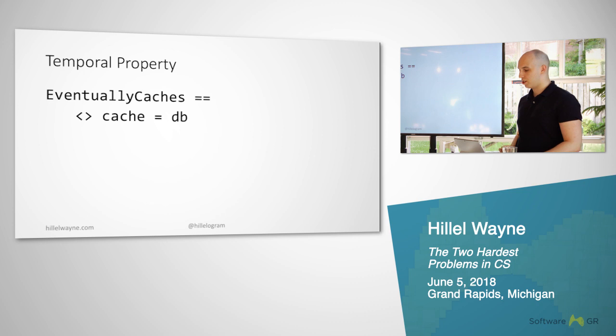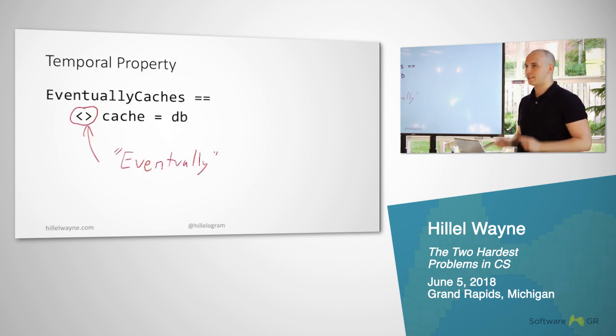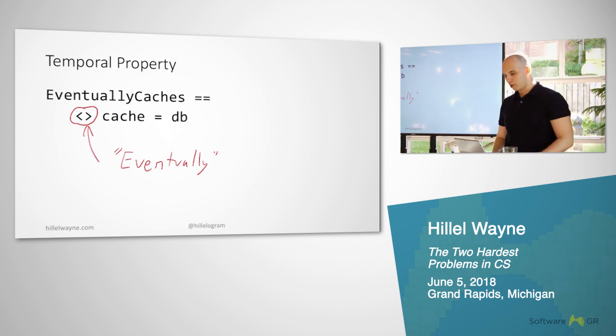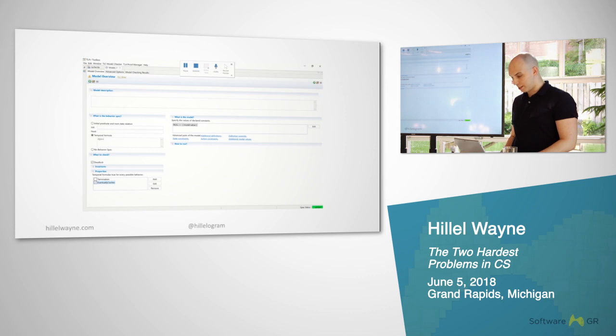Here's one intention. Eventually, the cache should match the database. Does everybody see that as one of the possible intentions? Because you're doing a read, you get the cache, you get the database, and you put it into the cache. This diamond there is the eventually operator. It says that at some point in the future, for every timeline, this must be true. So who here thinks that this is correct? I'm sure most of you don't, because I'm leading you in this question. So let's now run this.